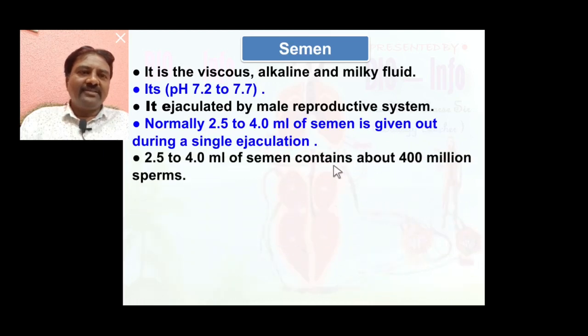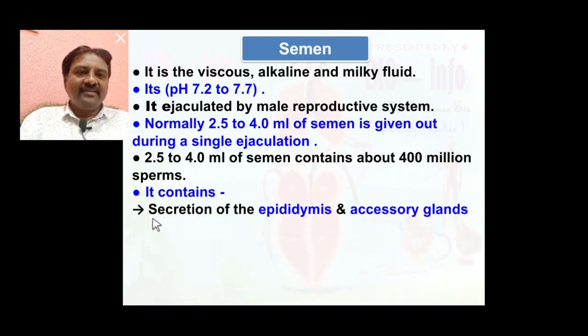A single ejaculation contains 400 million sperm. So how many million sperm are present in a single ejaculation of semen? 400 million sperms. Semen contains secretions of the epididymis and accessory glands. The accessory glands are the seminal vesicle, prostate gland and Cowper's gland.